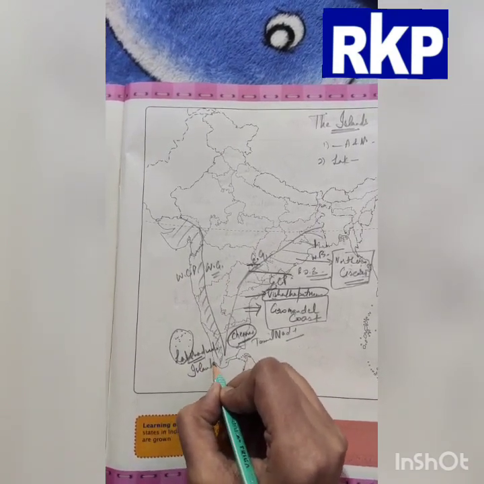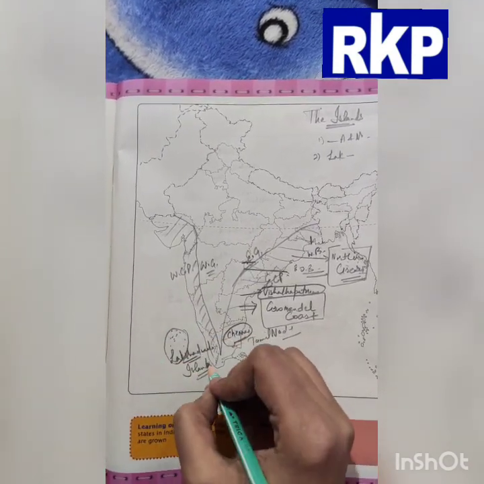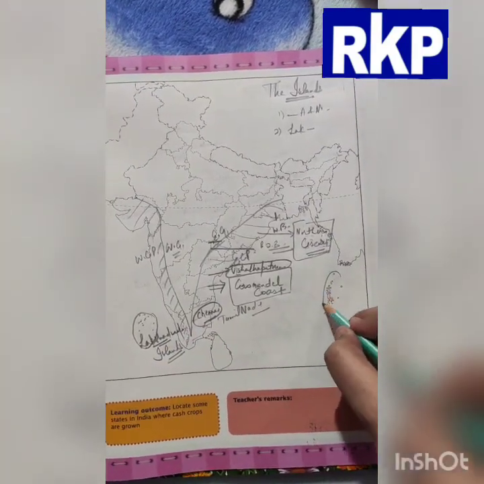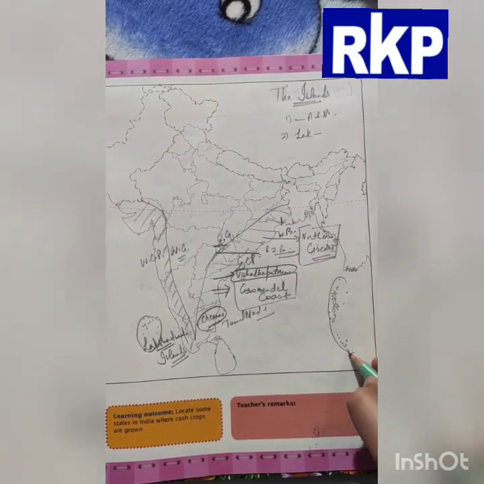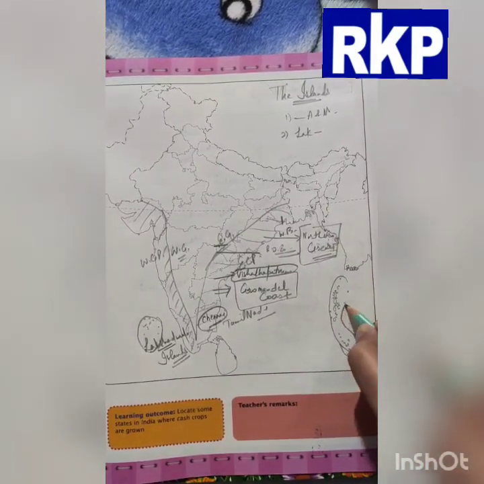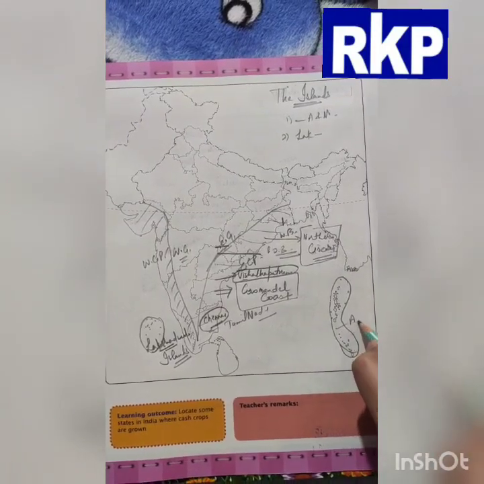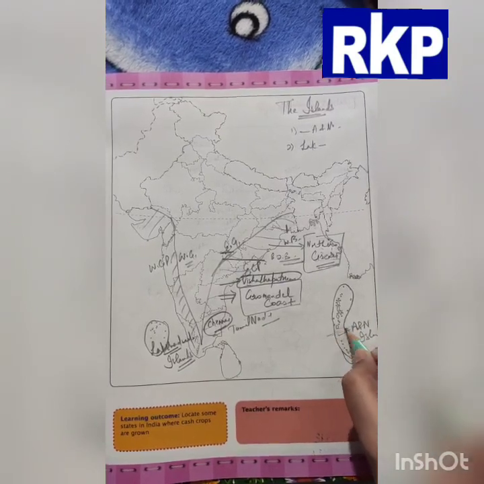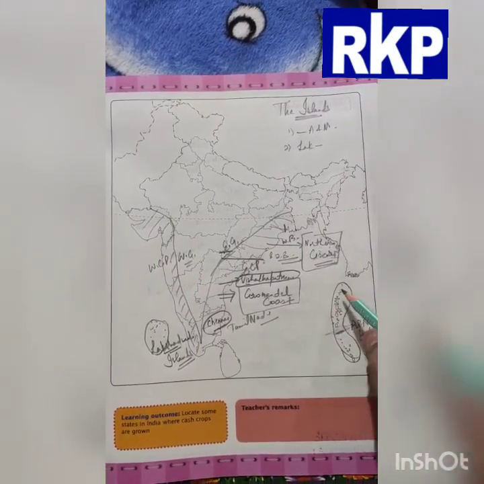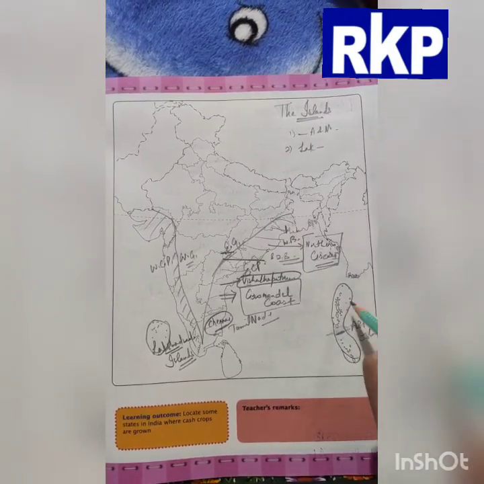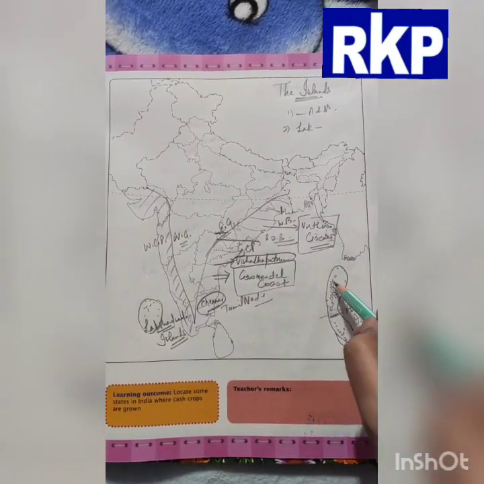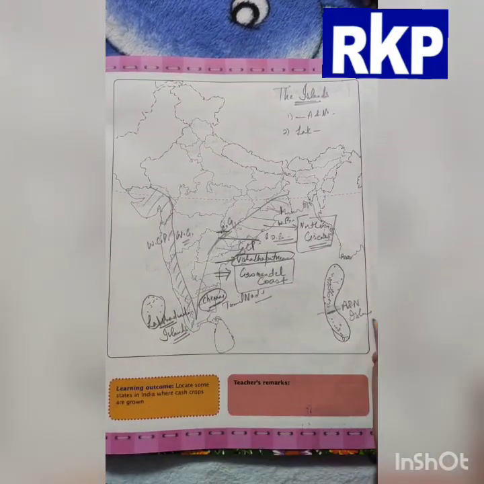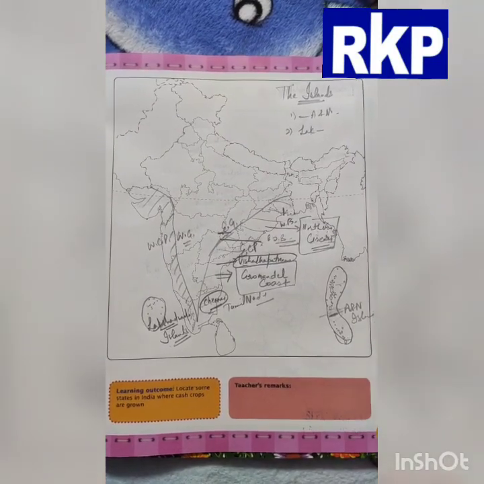So these islands are collectively known as the Lakshadweep group of islands. And second, these are all the Andaman and Nicobar islands. And in between, this part is called the 10-degree channel, which divides the Andaman and Nicobar islands. So this is Lakshadweep islands and these are Andaman and Nicobar islands.